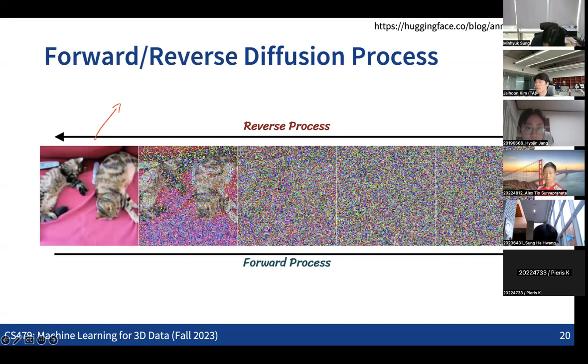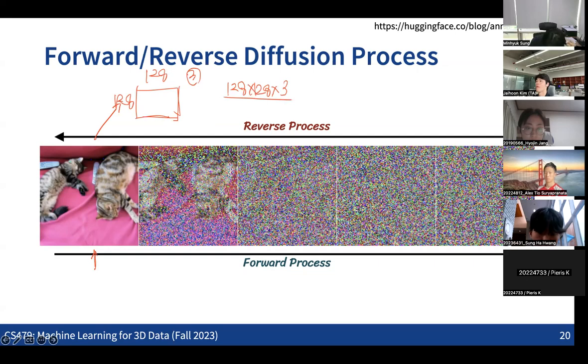When you have images with 128 by 128 resolution and 3 color channels, each data point, each image, is a single point in this high dimensional space. Or we can first map all the images into the latent space and consider each image as a point in the latent space. So we are starting from one single point in this very high dimensional space, and we are adding some small noise, moving the point to another point in the high dimensional space.